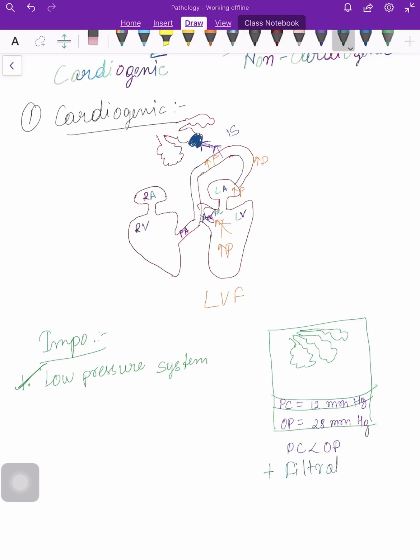Why? Because there is another second important point, that is increase of interstitial protein.